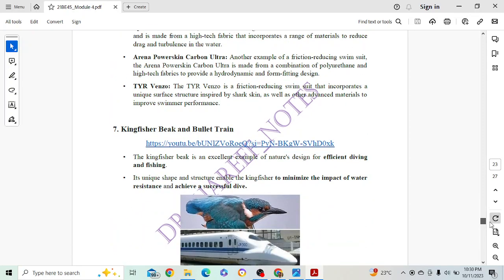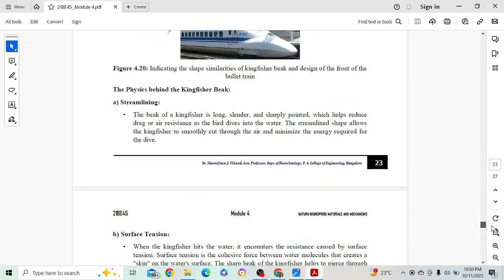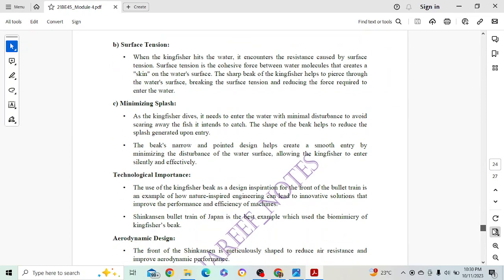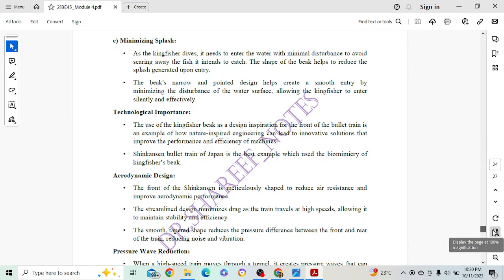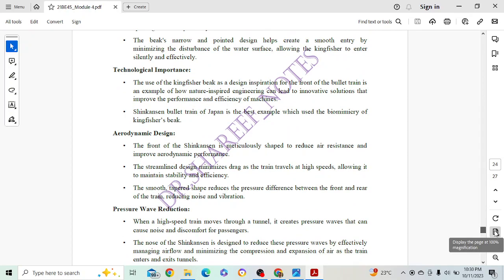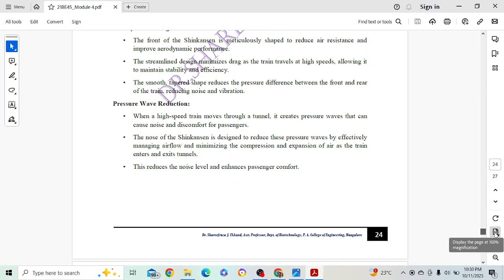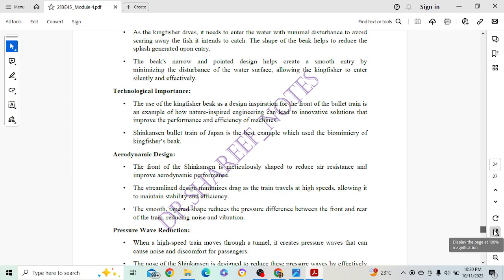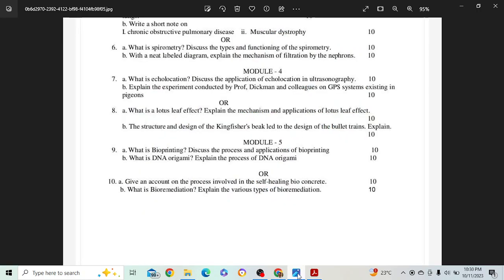So we'll give you 1 or 2 marks for the introduction, then we have around 3 different things, streamlining, surface, and so on. That will get you 2 plus 2 into 3, 6 marks. Net technology importance, aerodynamic pressure. These 3 might get you 1 mark each, so that will be 10. Okay, 6 plus 3, 9 plus 1 mark for definition, introduction.